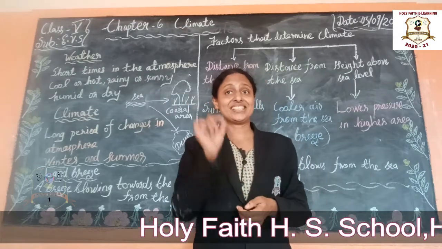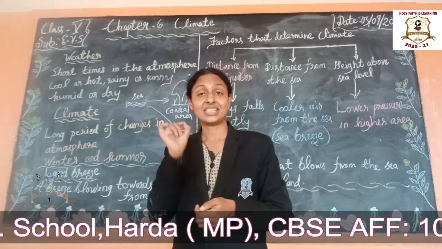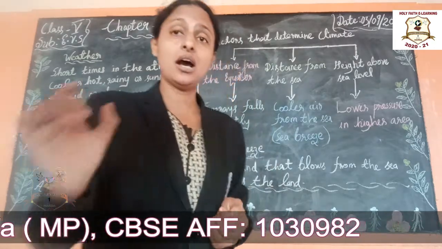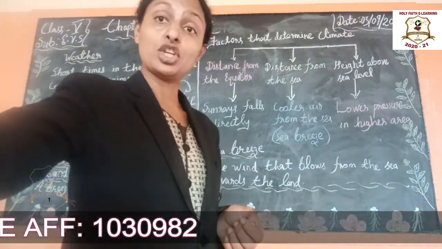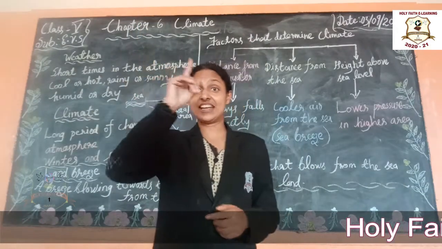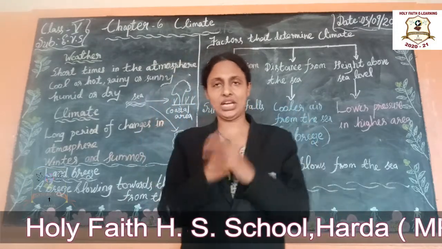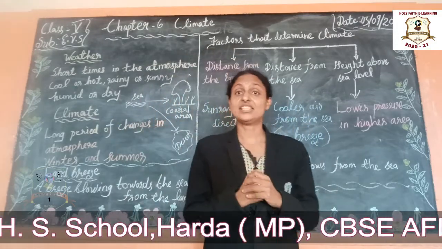Both the sea and the land have particular features. Now let us learn what is the particular feature of the land. Students, land gets hot very quickly. Why? What is the reason?